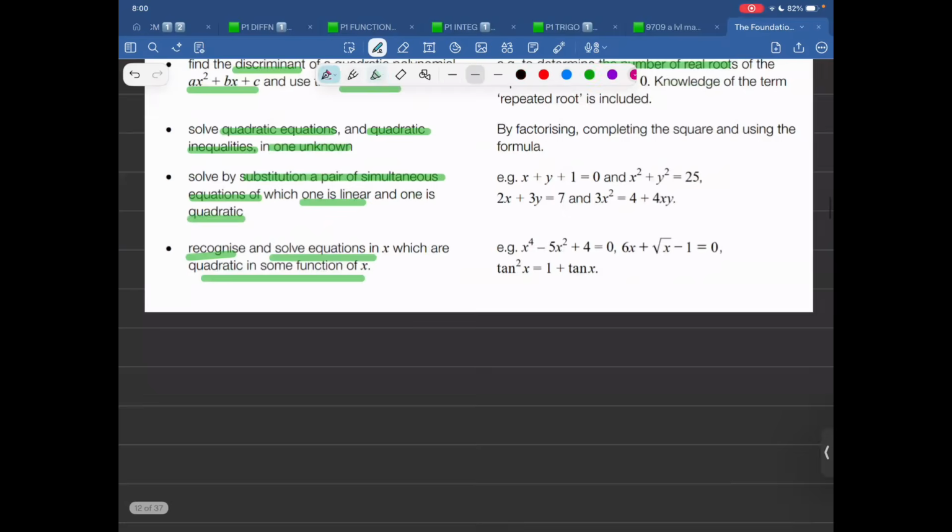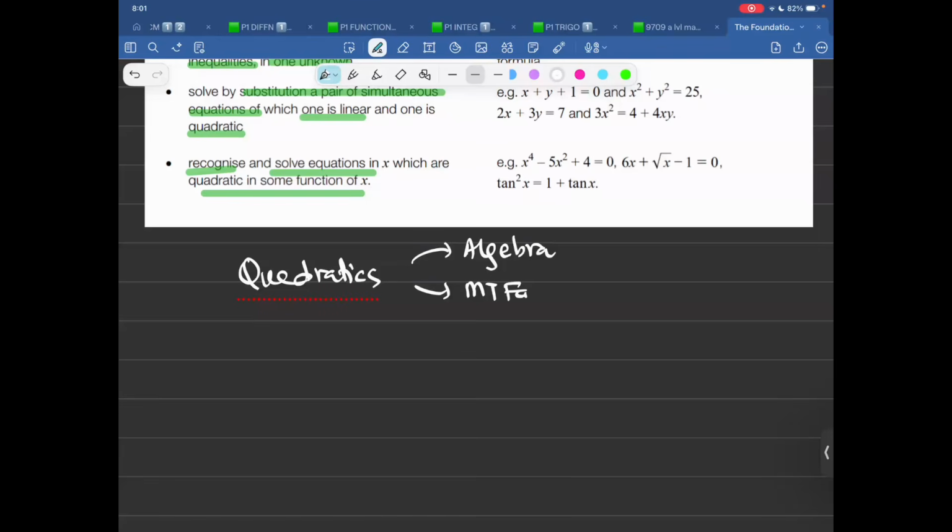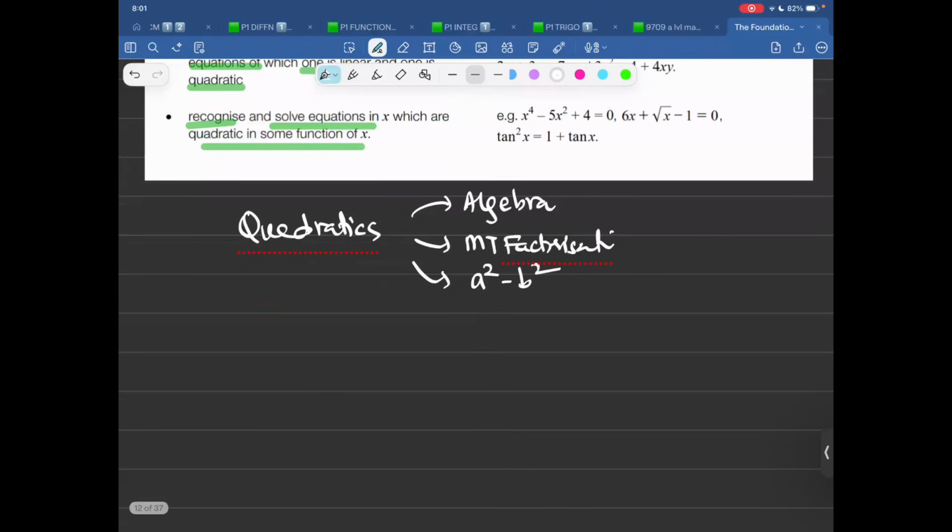Now over here, when we study this thing, this is A levels. But this topic one, quadratics, is linked with algebra. This is linked with middle term factorization. This is linked with a square minus b square. What does that become? A plus b, a minus b. This is linked with sketch.